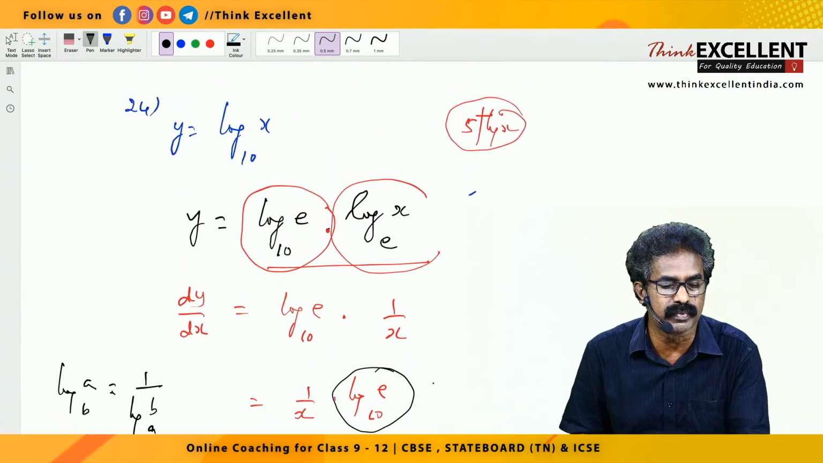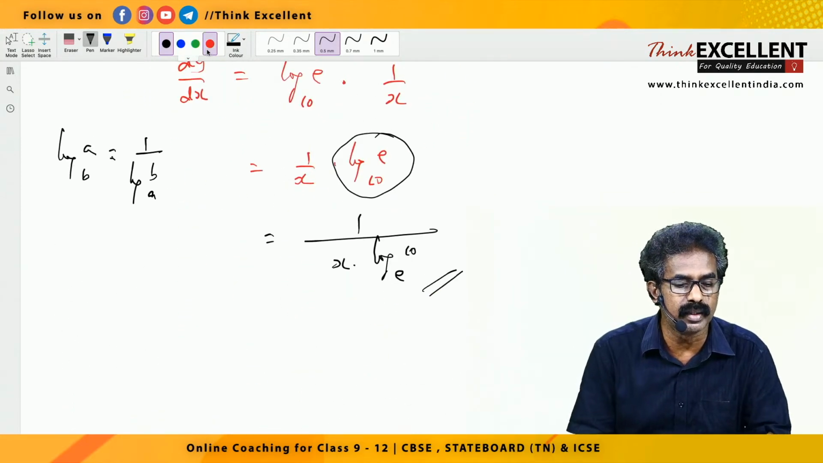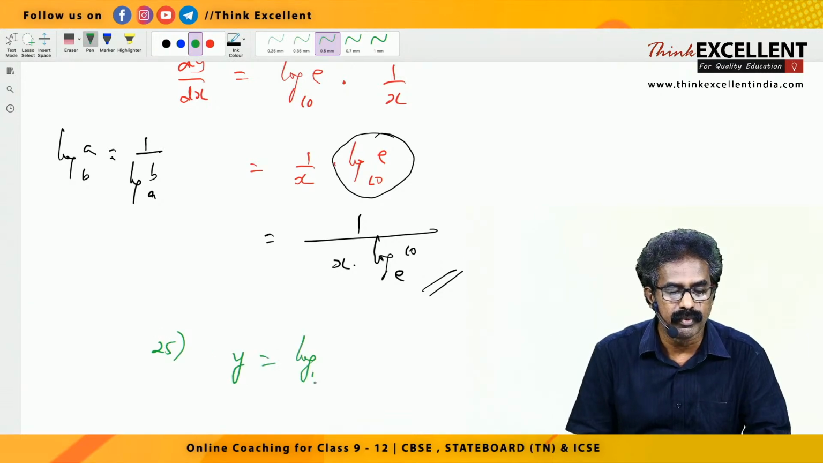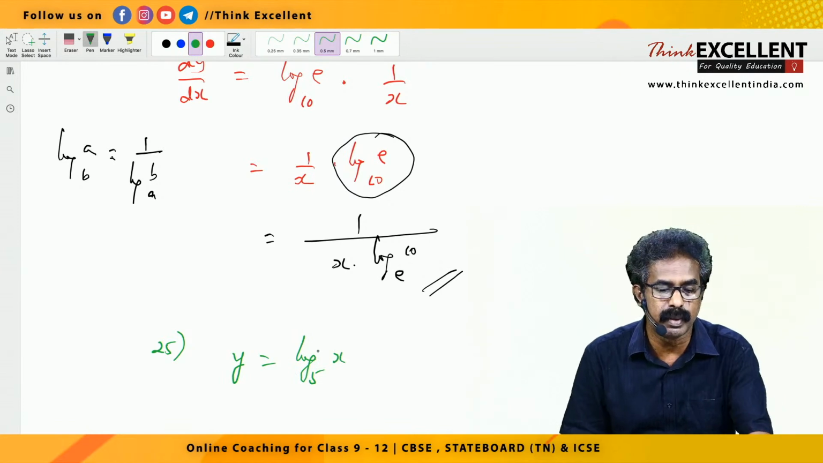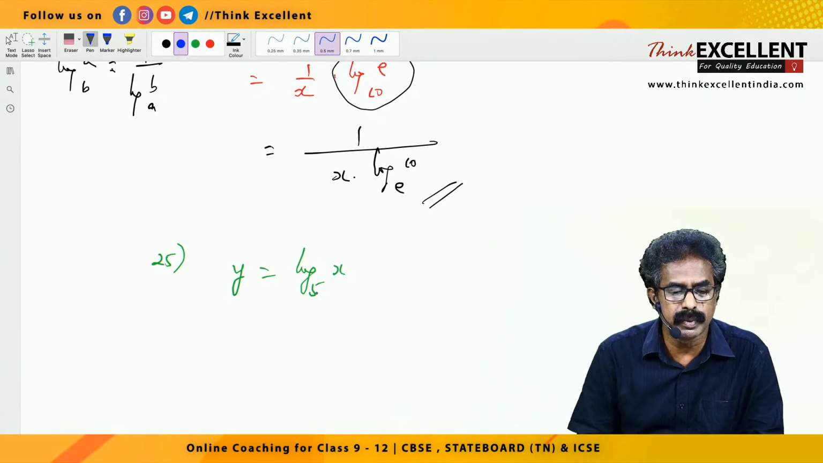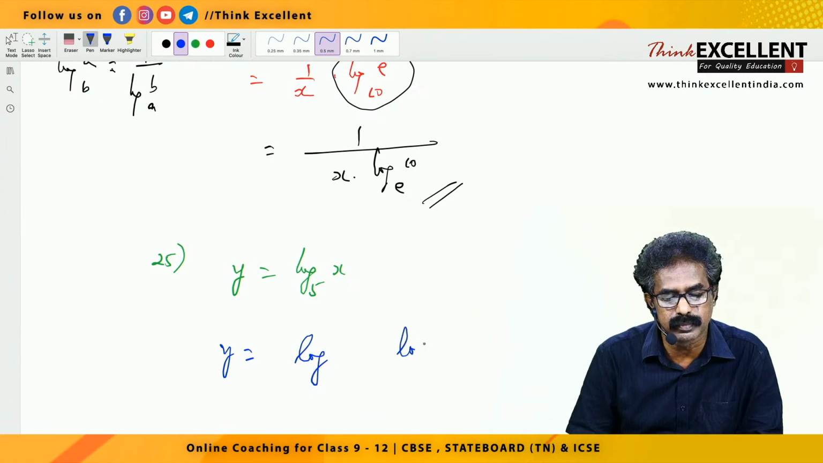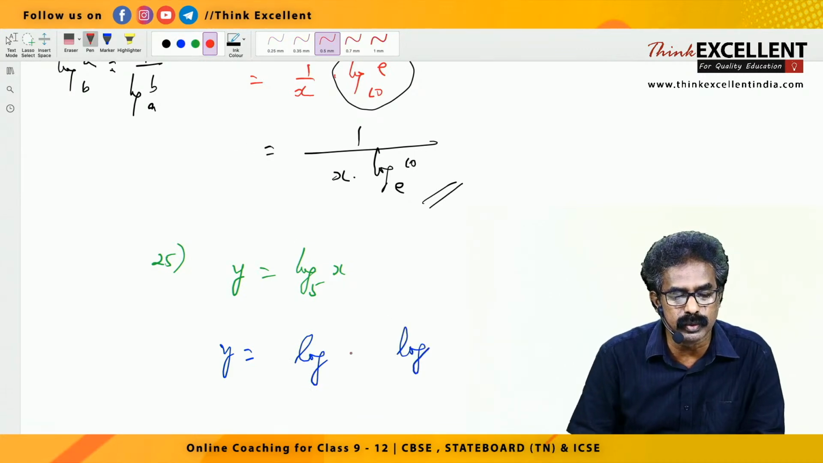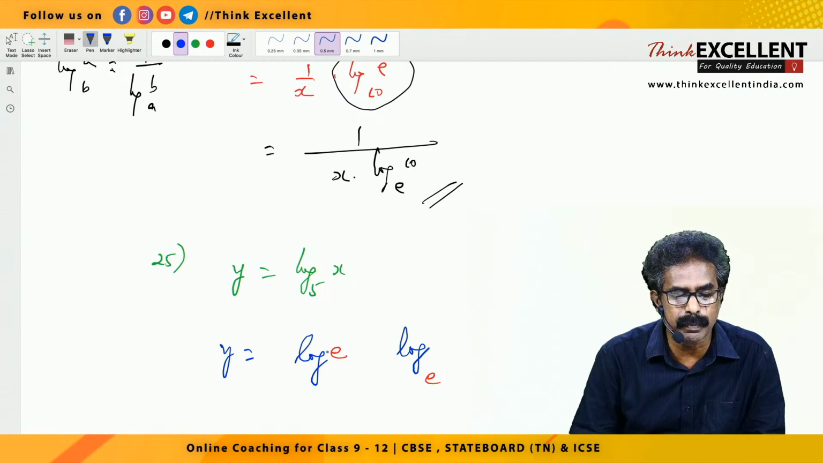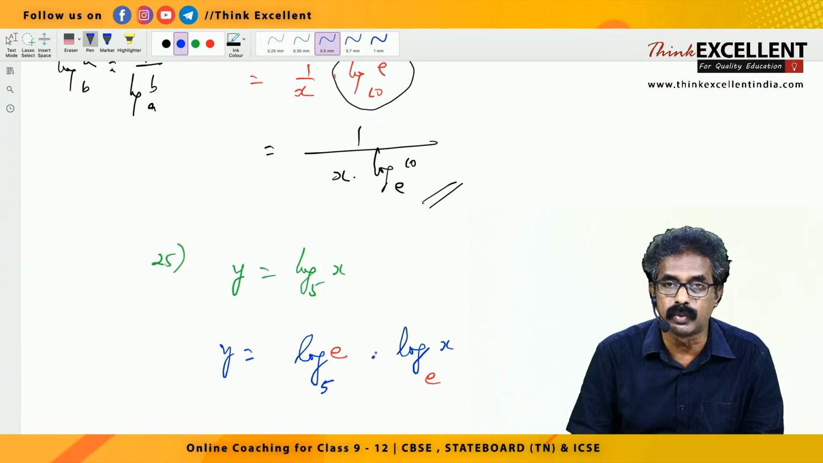I'll teach one more sum of the same type. Question number 25. I'll take one more question so you can understand better. Y equal to log 5 to the base x. So you have to rewrite, right? Because the base is not e. So y equal to, you write two times log. The letter which you want to introduce, e, you write e here and here. That x, 5 is the base, right? So the base you write 5 and that x you write here. Here it is multiplication only, right?